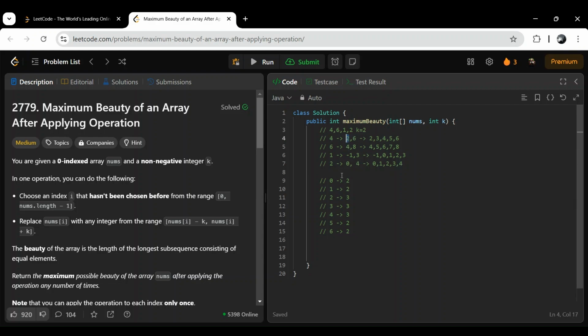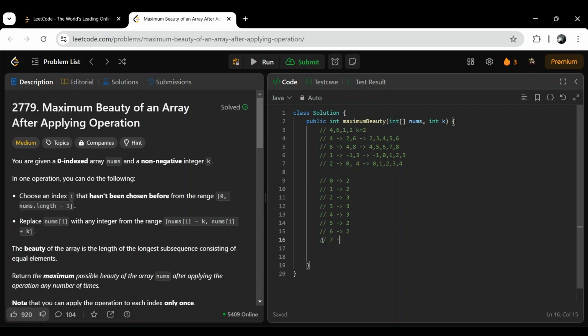For 0 we have 2. Let's say the range is 2 to 6. Then I can increment index 2 and decrement index 7.